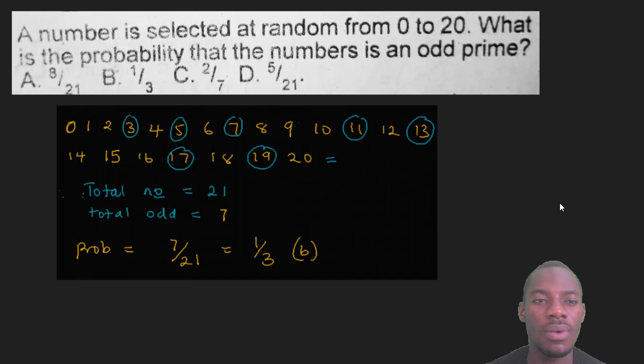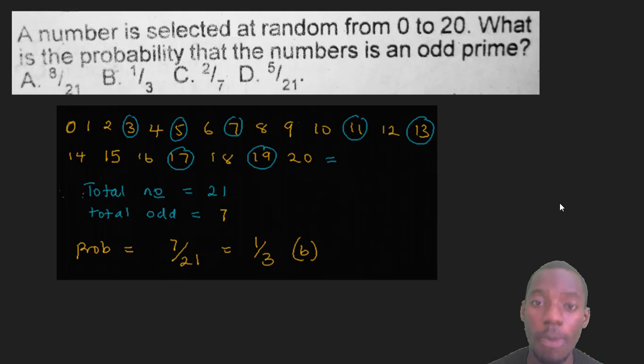First of all, we have this question: a number is selected at random from 0 to 20. What is the probability that the number is an odd prime number? Now we have the numbers from 0 to 20: 0, 1, 2, 3, 4, 5, 6, 7, 8, 9, 10, 11, 12, 13, 14, 15, 16, 17, 18, 19, 20. And the odd prime number is what the question said.